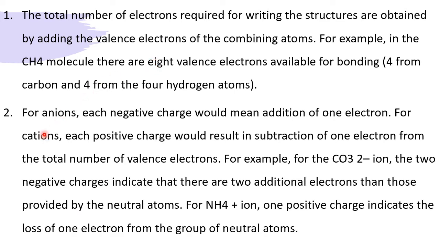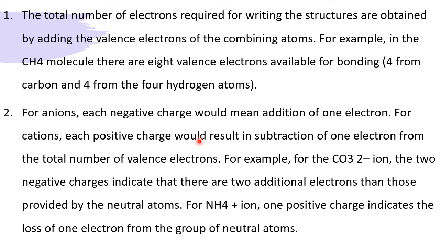For anions, if you are drawing the Lewis structure, what are anions? Anions are the negatively charged ions. Why negative charge? It has accepted electrons. So each negative charge would mean addition of 1 electron. And for cations, each positive charge would result in subtraction of 1 electron from the total number of valence electrons.